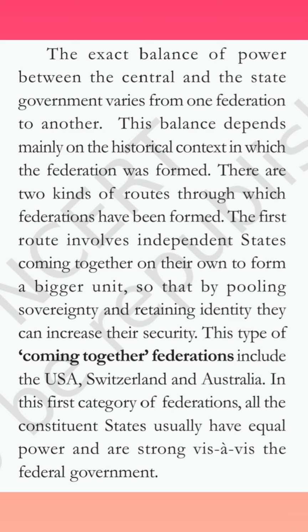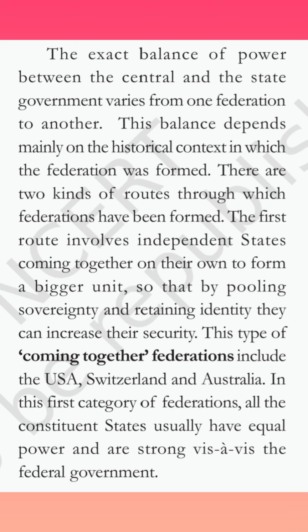Again, I'll repeat: the first route in which federations are formed is when independent states come together on their own and form a bigger unit. It is called coming together federations, and it has examples of USA, Switzerland and Australia. In the first category of federation, all the constituent states usually have equal power and are equally strong. The federal government formed by this route is also equally strong.